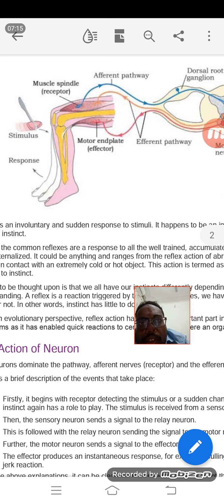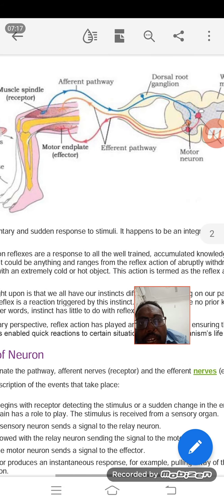That message of the stimulus will be carried through an afferent pathway to the spinal cord. Remember, spinal cord. There the spinal cord will take a decision through the efferent pathway, which includes the motor neuron also.